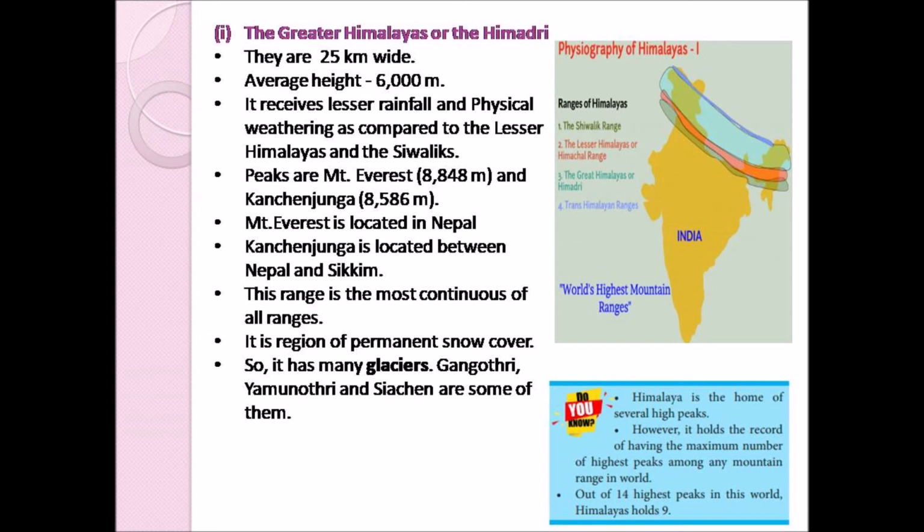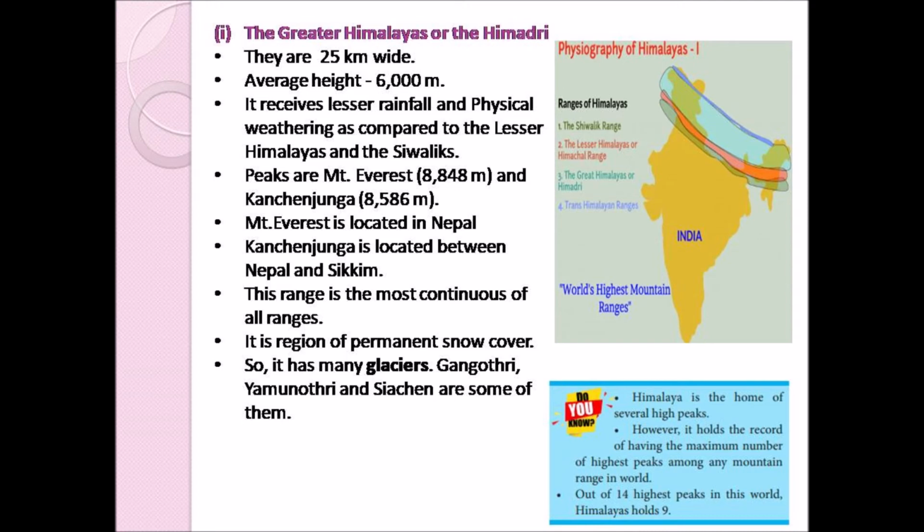The average height of these mountains in the Greater Himalayas is about 6000 meter. Next, the regions of this Greater Himalayas receive lesser rainfall when compared to the Lesser Himalayas and the Shivaliks.